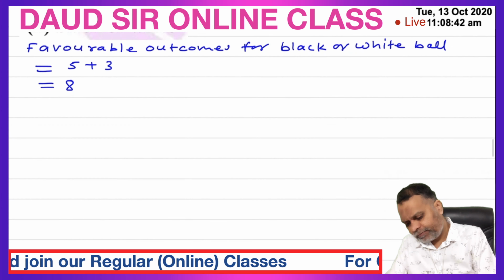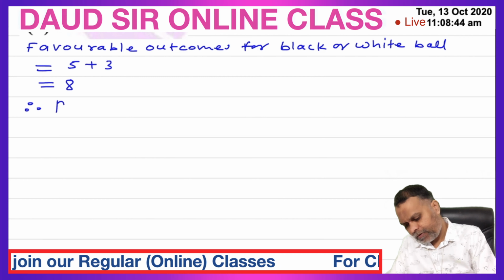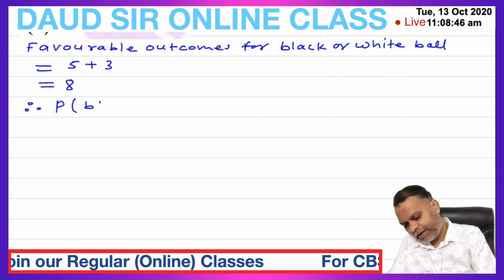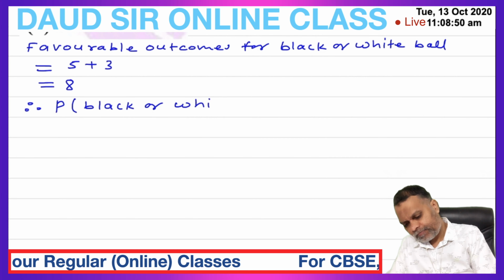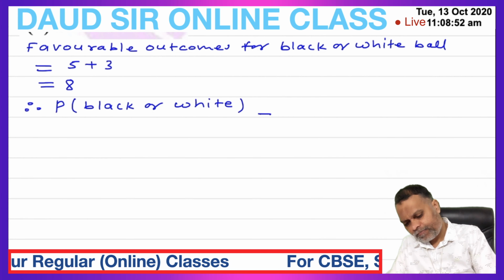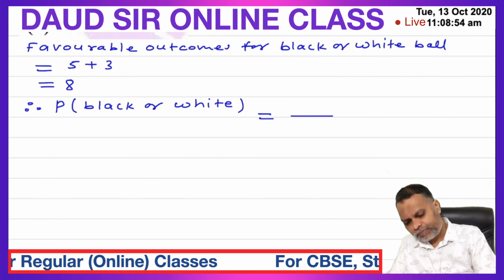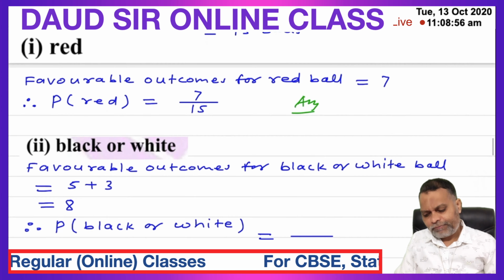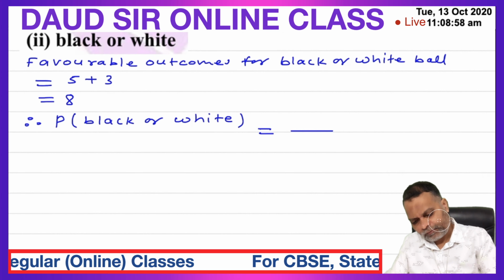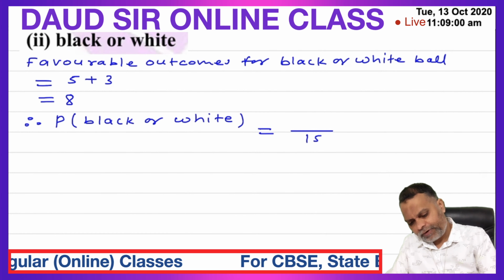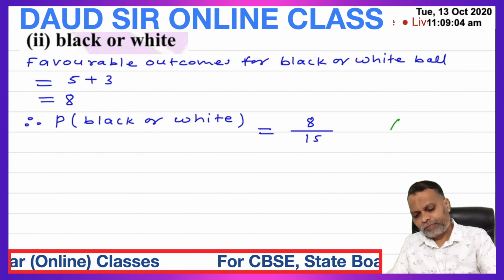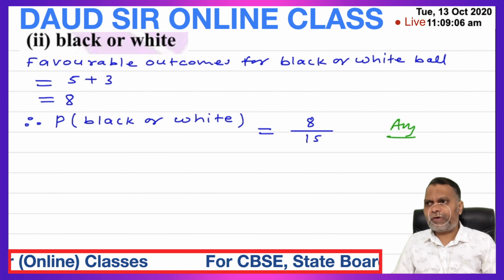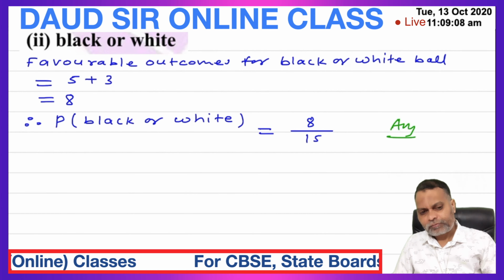Therefore, probability of getting black or white, total number of balls 15 and favorable number of outcomes 8. 8 upon 15. This is the probability of drawing black or white ball.